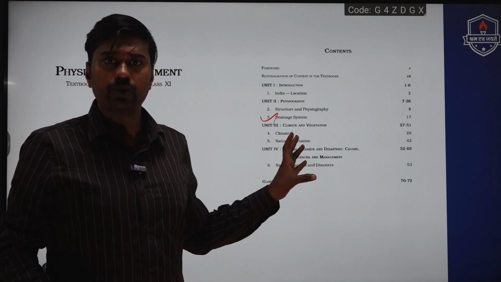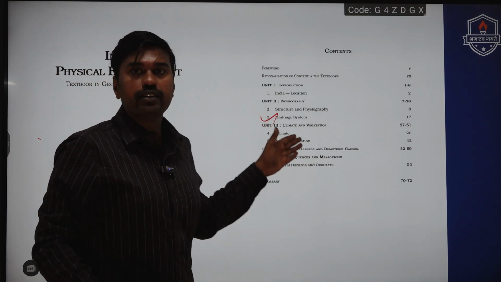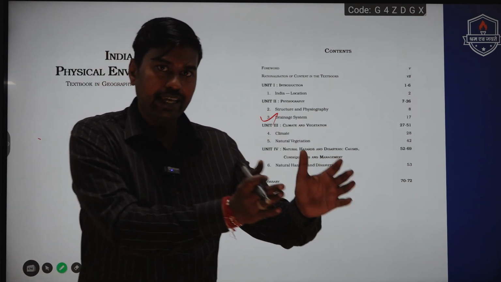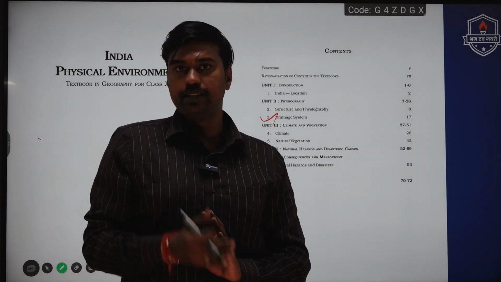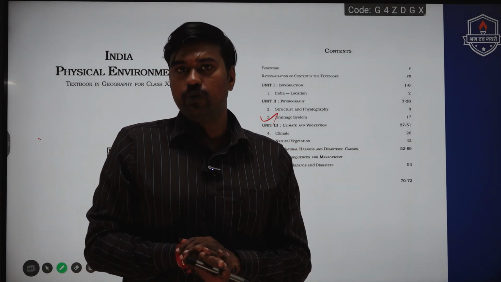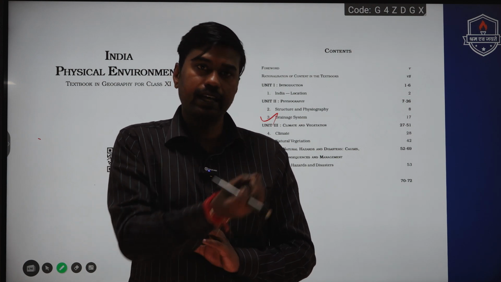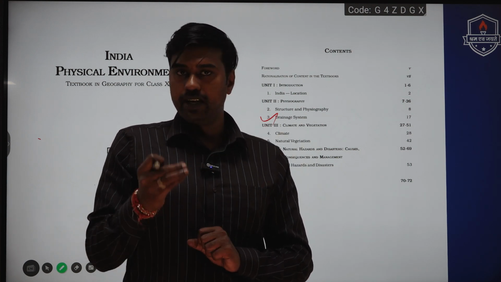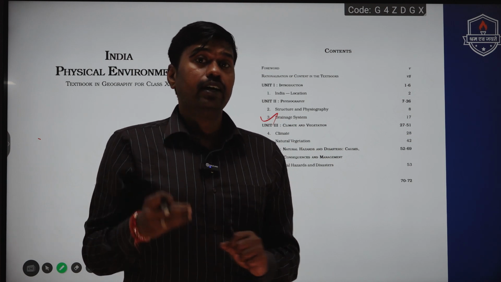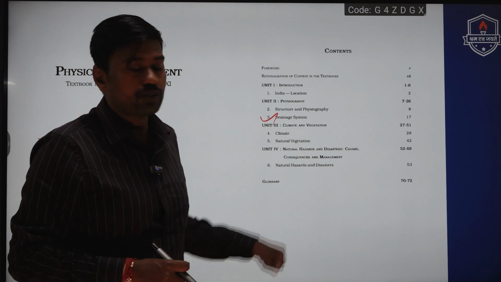So what students should do is, when you read this chapter, give maximum importance to concept clarity as well as the diagrams represented in the NCERT itself. There is no need for you to come up with a new innovation when you want to draw a diagram. Kindly repeat the diagram given in NCERT, because you will not only save time but also give the examiner a better way to award you more marks for the questions.